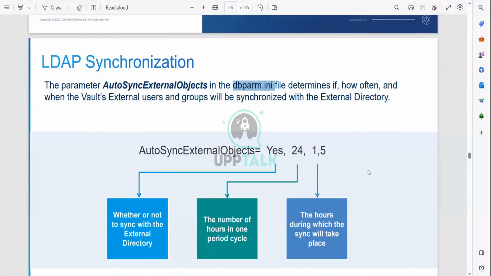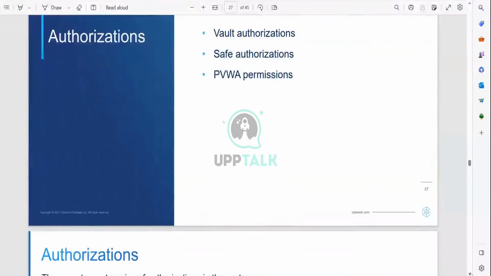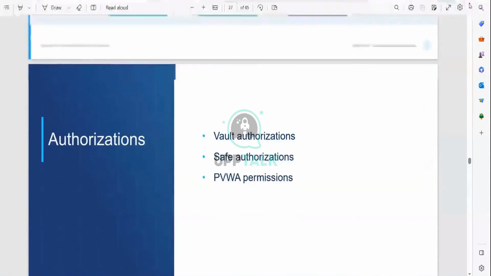DB from that ini file we have to update. This is one of the configuration files, the main configuration file of the vault. Those are the vault authorization, safe authorization and DDPJ permissions. I'm telling no authorizations from them. Fine until this. Do you have any questions, guys?